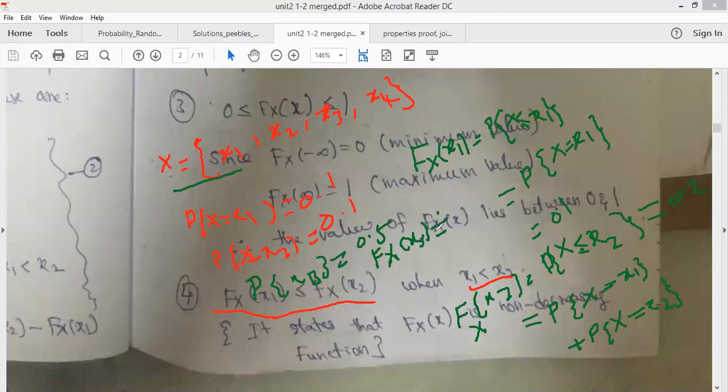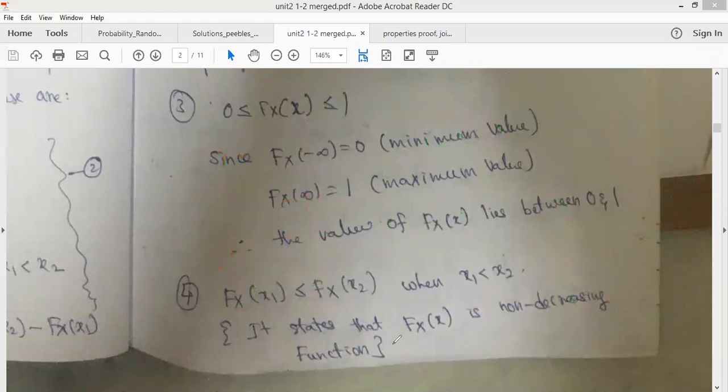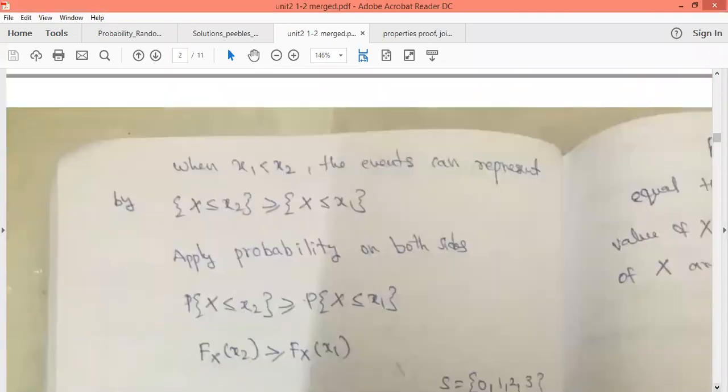Fx of x3 will be equal to the probability of x less than or equal to x3. So it is the probability of x less than x1 plus 0.7. Yes, it is 0.7. So if the x value is increasing, what is happening to the cumulative distribution function? It also increases. So from this we can say Fx of x is a non-decreasing function. If the x value increases, Fx of x will also increase. So Fx of x is a non-decreasing function. This is the third property.